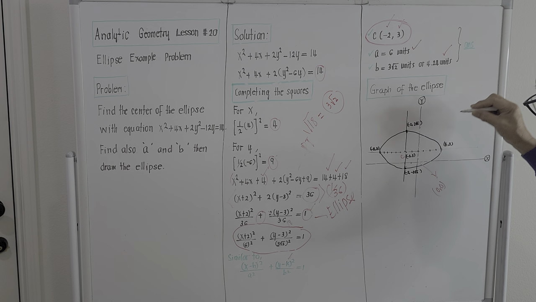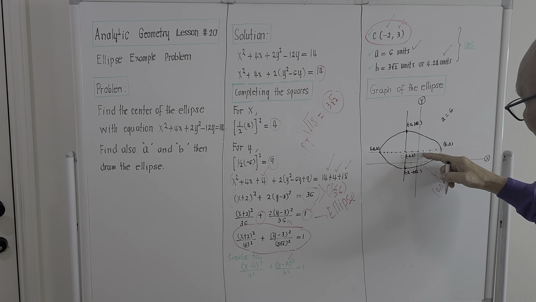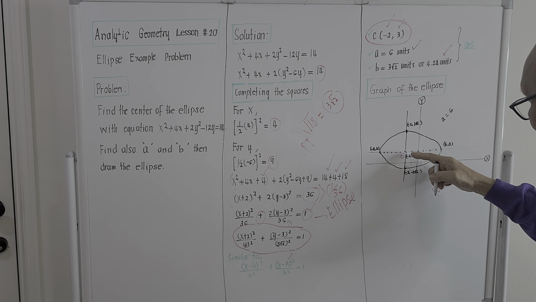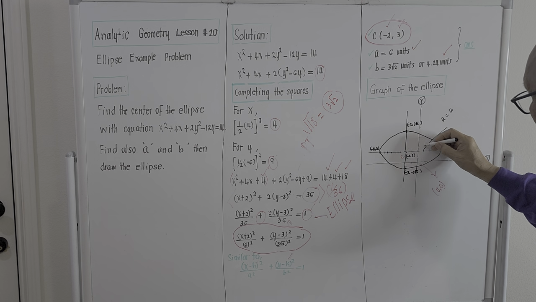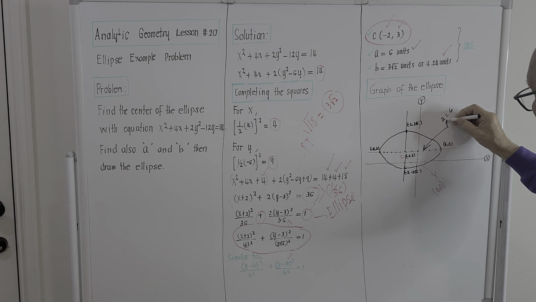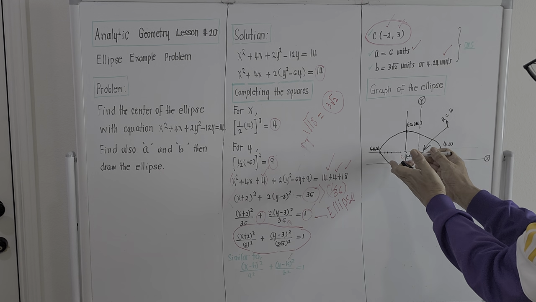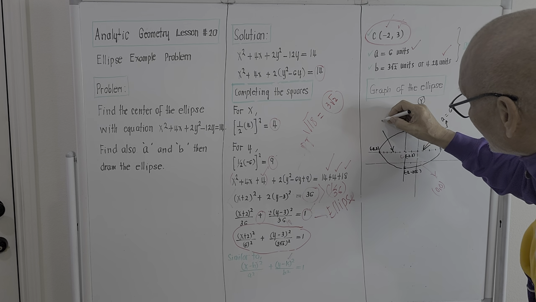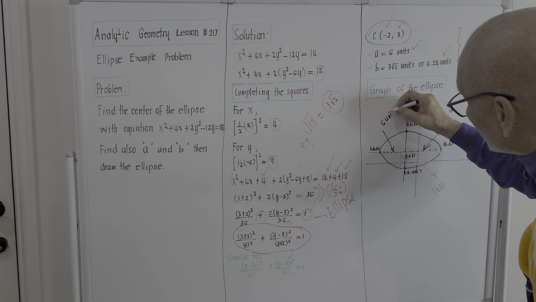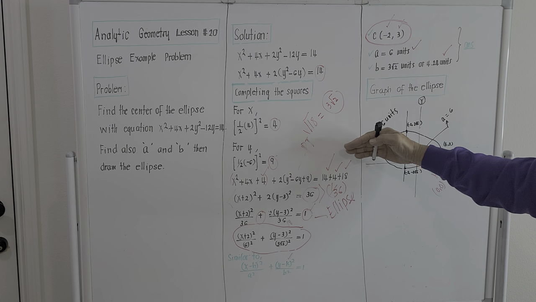So for it to become A equal to 6, we add 4 more, right? 1, 2, 3, 4. So this is 2 plus 4, that will be 6 units. This one is also 6 units. It's not only drawn to scale. This is also 6 units. Okay? So the major axis is actually along the x-axis.